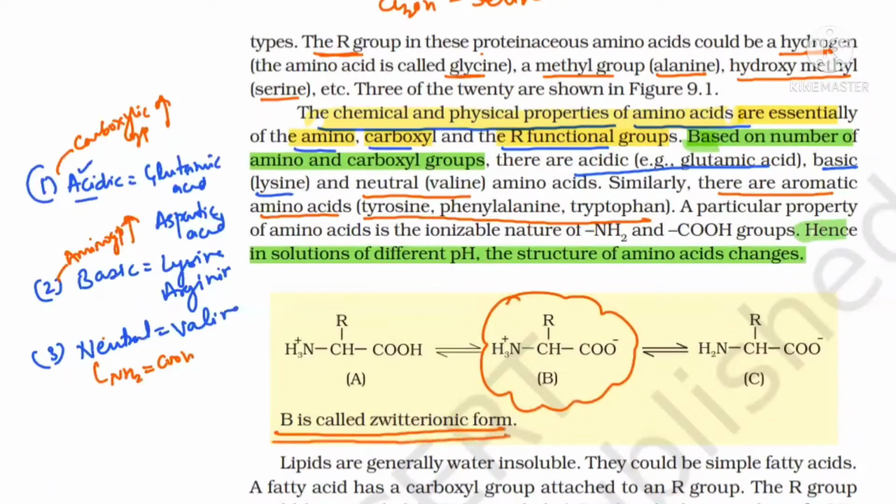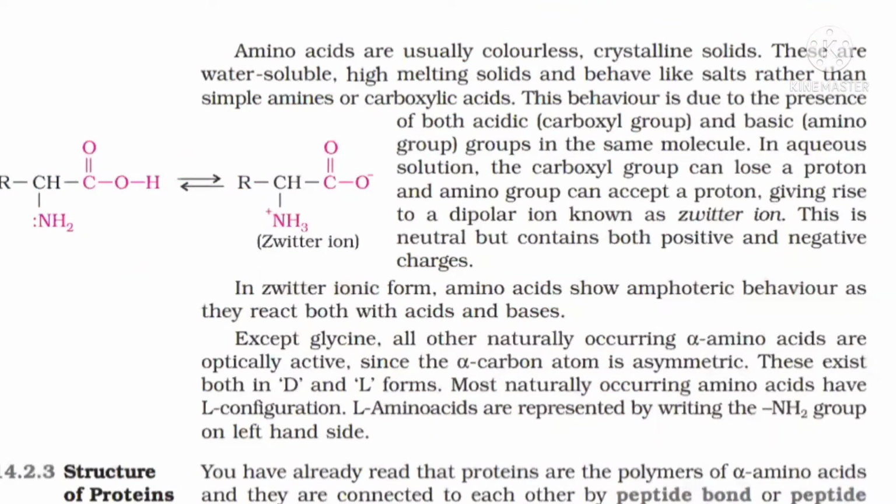Now, let me explain more from the chemistry of biomolecules. I'll take the 12th class biomolecules chemistry and explain more. Now see, beta, this is the paragraph from your biomolecules chapter of the chemistry book. Amino acids are usually colorless crystalline solids. They are water soluble, high melting solids, and behave like salts rather than simple amines or carboxylic acids. Why? Because they have both acidic and basic groups attached to the same molecule.